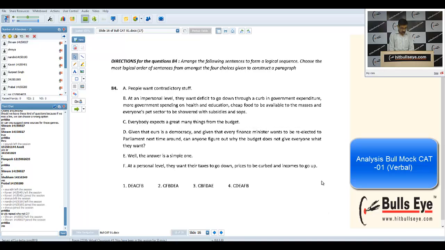Now the 84th question. I don't know why people have picked this as moderately difficult. As we know, the technique is the mandatory pair. In this case the opener was C: everybody accepts a great many things from the budget. At one point it would be at a personal level, and at another at an impersonal level. So FB would form a mandatory pair. Similarly, DE will also form a mandatory pair. Therefore the answer to this question was option 2.